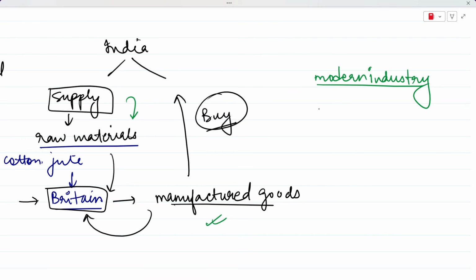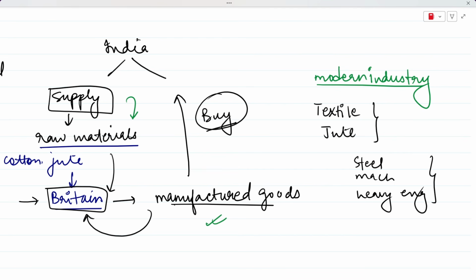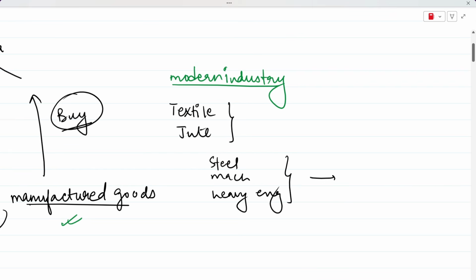And if any kind of industry ever existed in India, those were only industries of textile and jute. Other important industries such as steel, machinery or other heavy engineering industries were either very small or completely absent, they did not exist at all. So the capital goods industry was completely missing from the Indian setup.